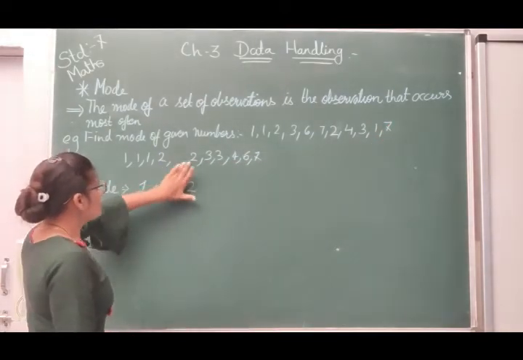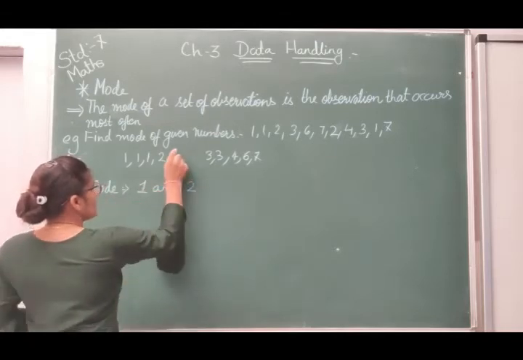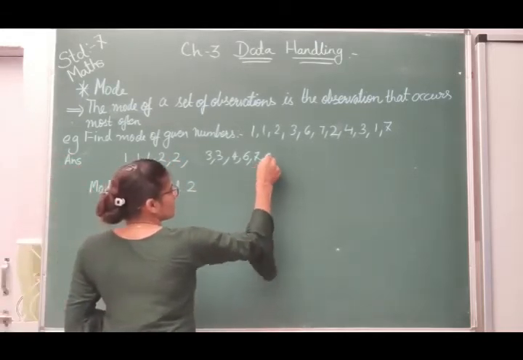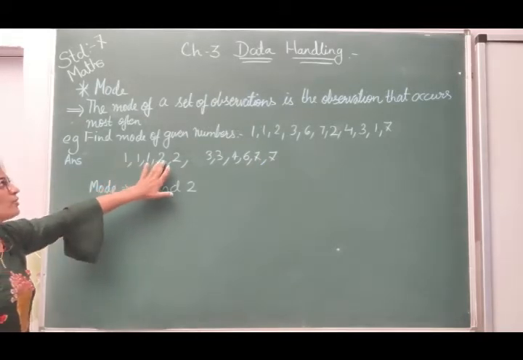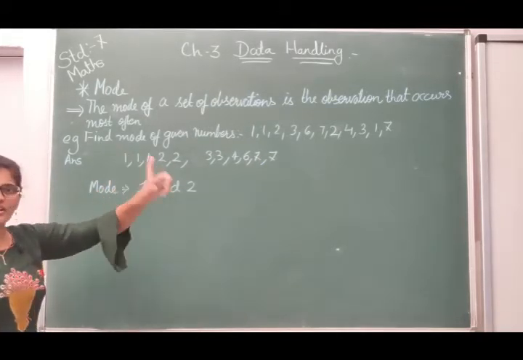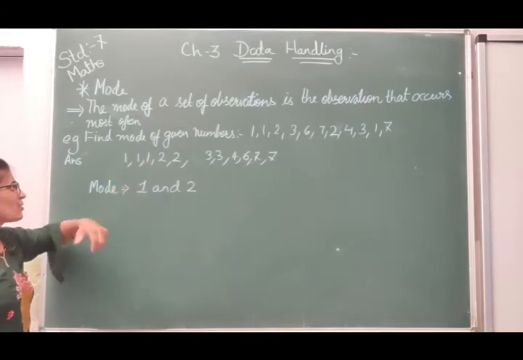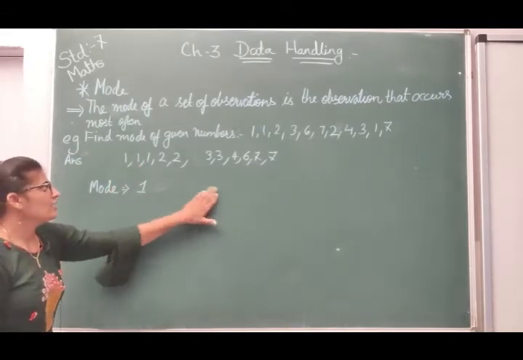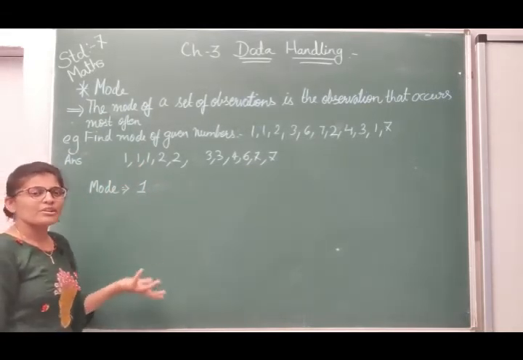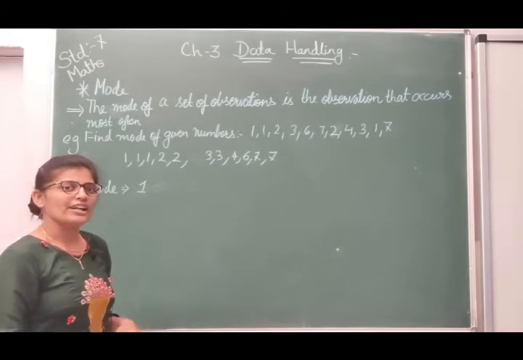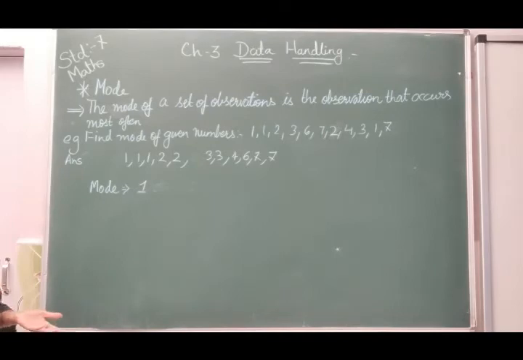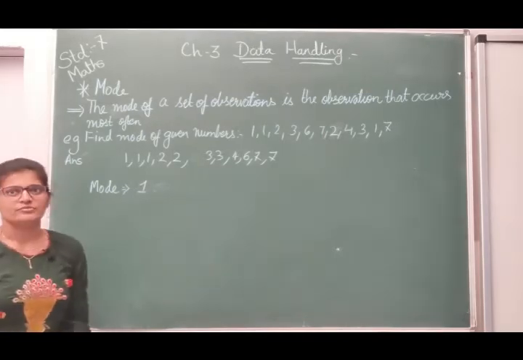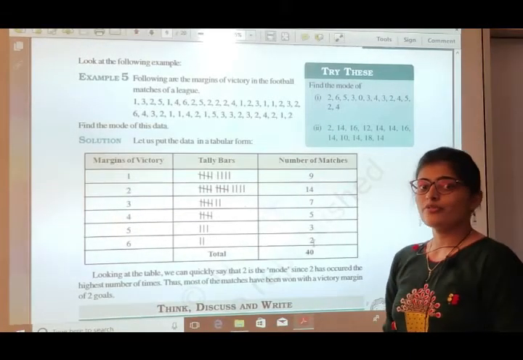So instead of 2 twice, 2 will be only 2 times, and here 7 will be twice. So what happens over here? Here 2 is 2 times but 1 is 3 times, meaning this is the highest observation. So mode will be only 1. So mode can be more than one number, or at least you can get 1 also, and you may not get any mode also.